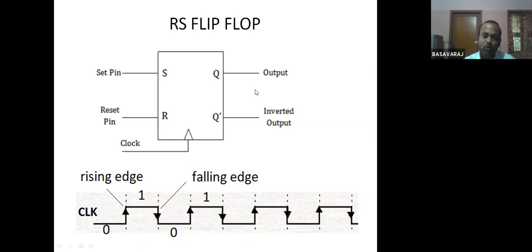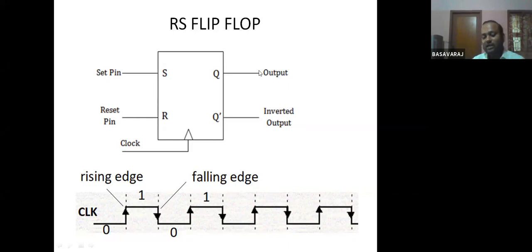The output Q will change only during the rising edges of the clock, here at this rising edge and this rising edge. It means the calculation takes place only during the rising edges of the clock. So during this particular rising edge, this particular output Q will change.